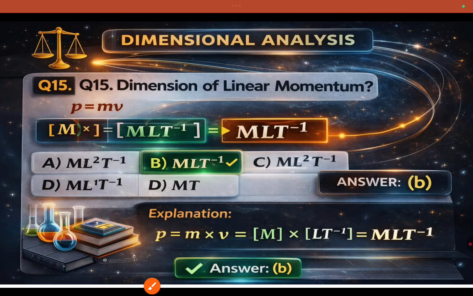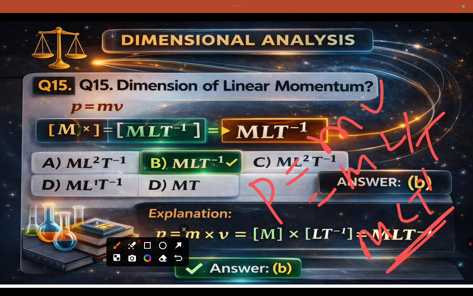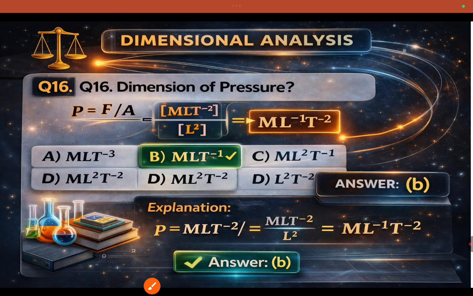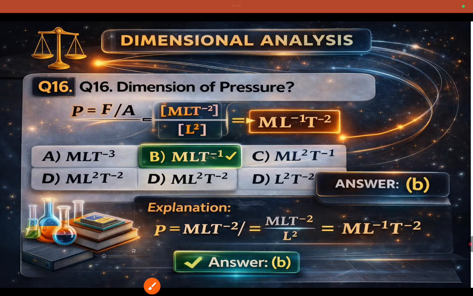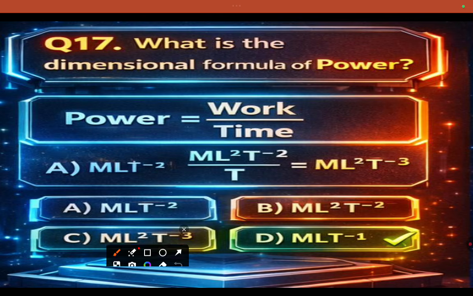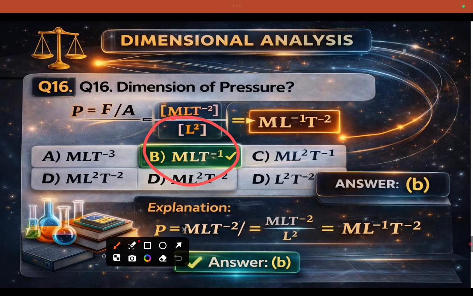What is the dimension analysis for the linear momentum? Linear momentum is P equal to mv. V is nothing but L by T. So that is M L T minus 1. This is the dimensional formula for the momentum. And pressure P equal to F by A, which we discussed, is M L minus 1 T minus 2. This is the dimension formula for the pressure.